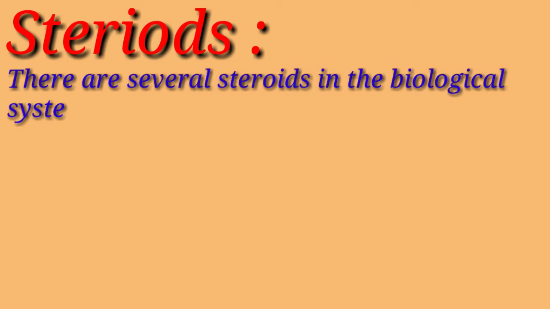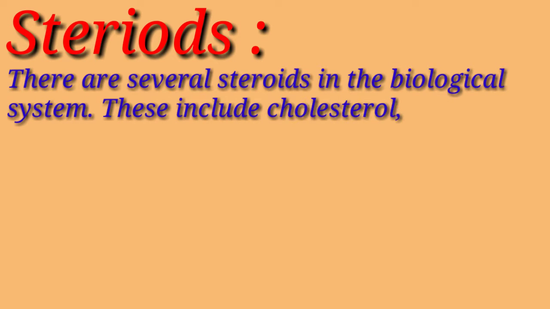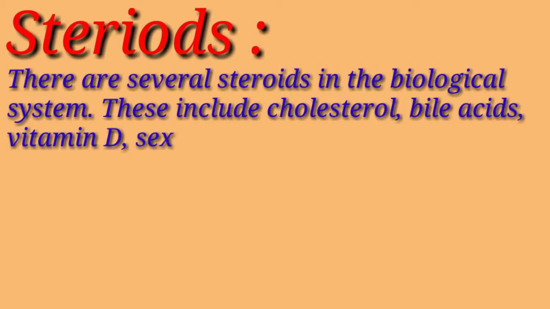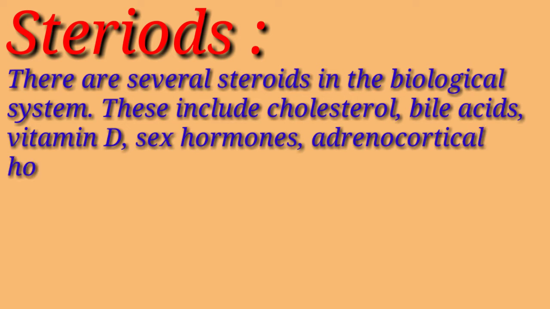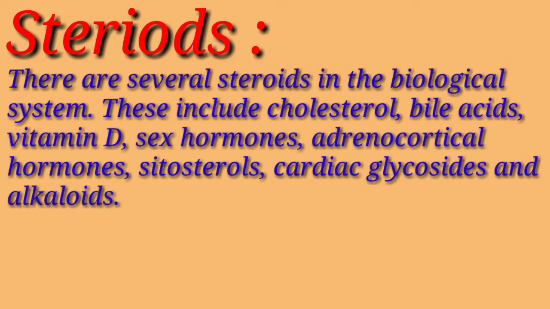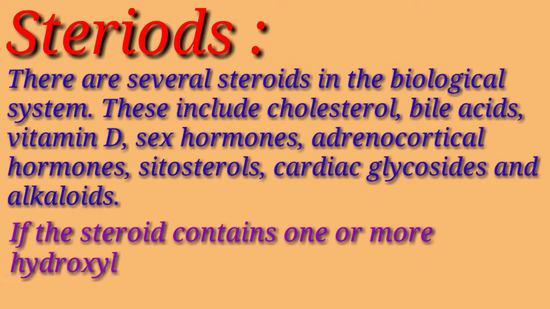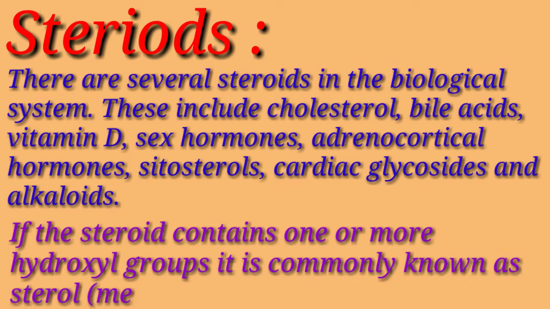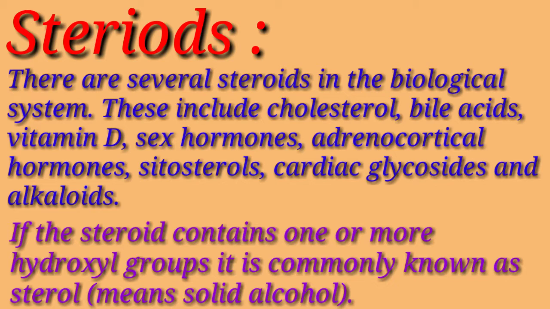There are several steroids in biological systems. These include cholesterol, bile acids, vitamin D, sex hormones, adrenocortical hormones, cytosterol, cardiac glycosides and alkaloids. If a steroid contains more than one hydroxyl group, it is commonly known as sterol, meaning solid alcohol.